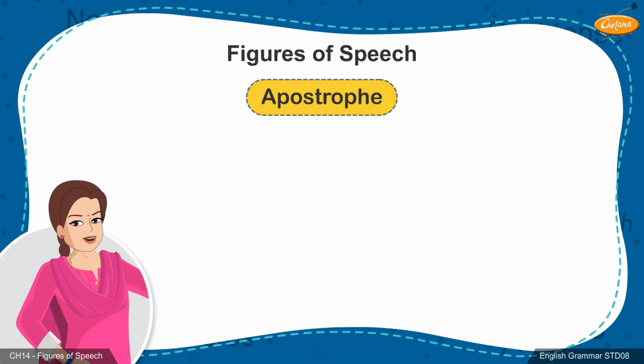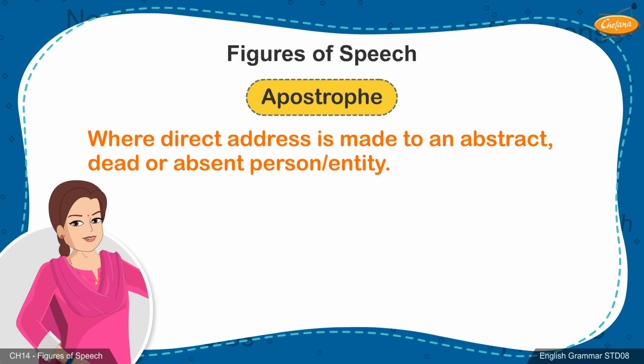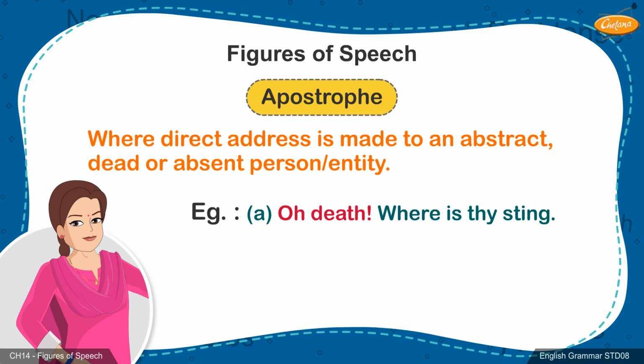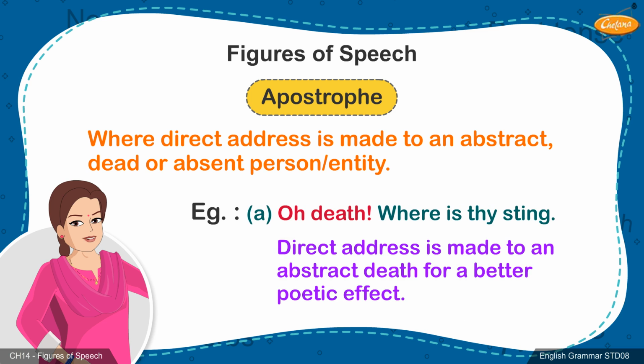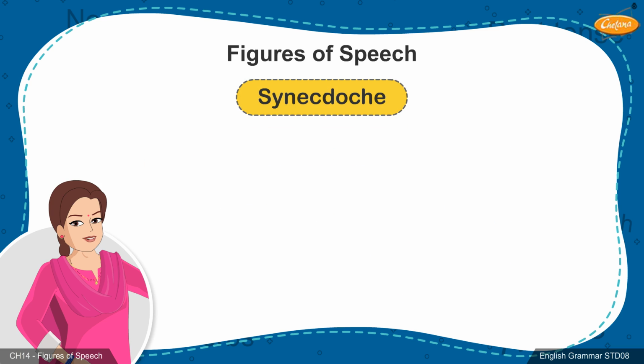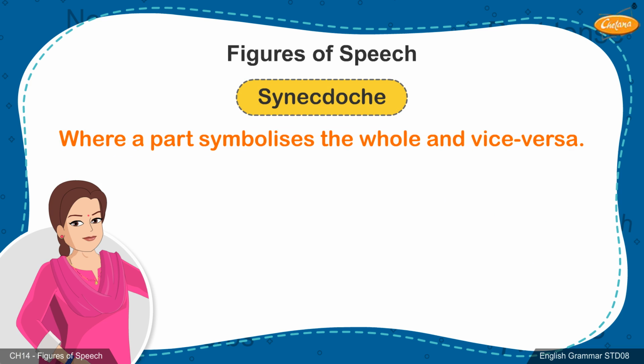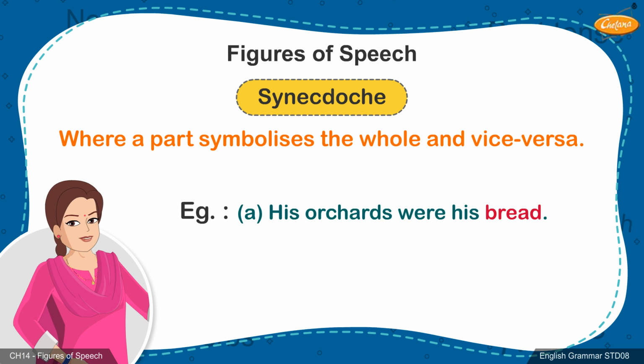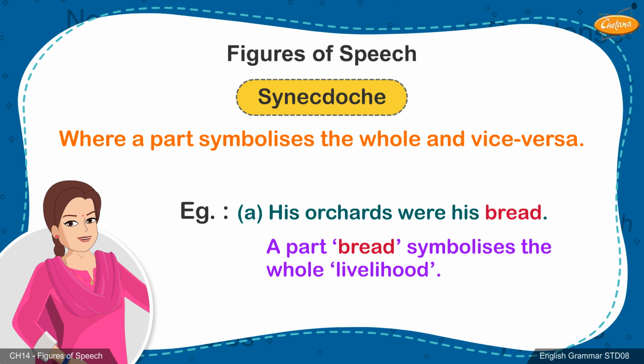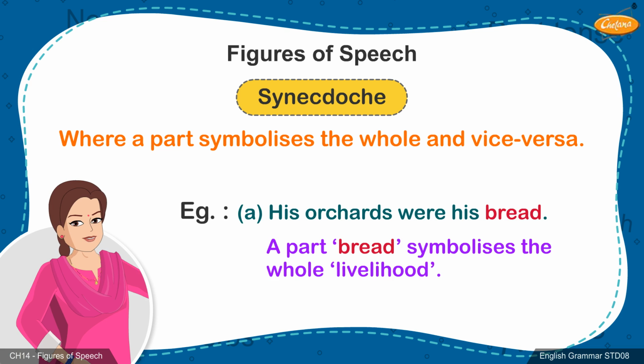15. Apostrophe. Here, a direct address is made to an abstract, dead, or absent person, entity. Example: A. O death, where is thy sting? Direct address is made to an abstract death for a better poetic effect. 16. Synecdoche. Here, a part symbolizes the whole and vice versa. Example: A. His orchards were his bread. Here, a part bread symbolizes the whole livelihood.